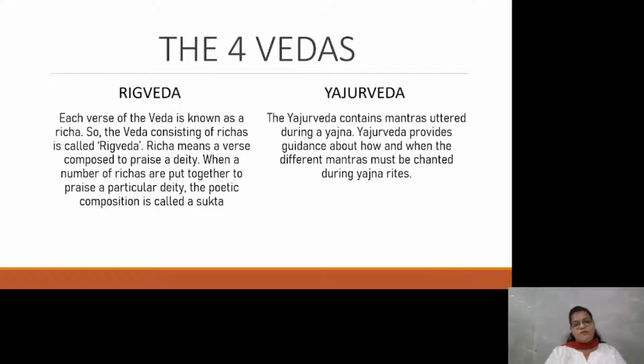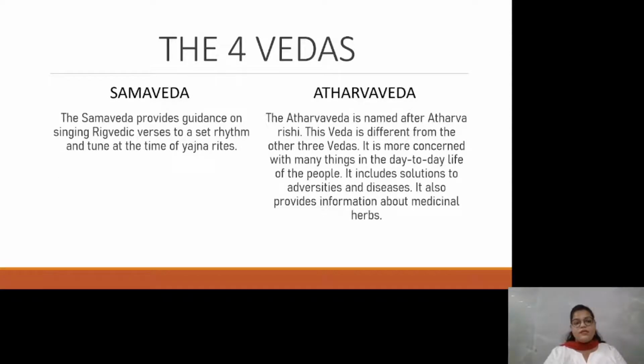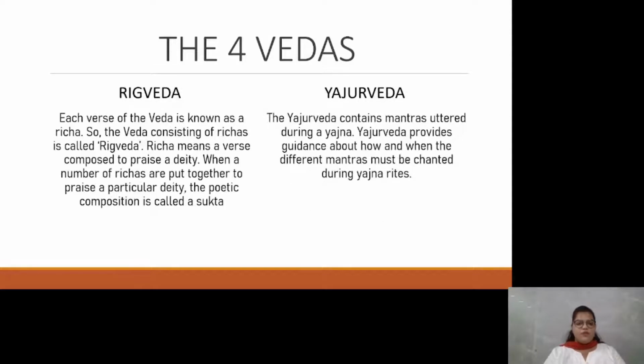But we also have studied the four Vedas, that is, the Rig Veda, Yajur Veda, Samveda, and Atharva Veda. Let's have a quick summary about these four Vedas. The Rig Veda. Each verse of the Veda is known as a Richa. So, the Veda consisting of Richas is called Rig Veda. Richa means a verse composed to praise a deity. When a number of richas are put together to praise a particular deity, the poetic composition is known as sukta.